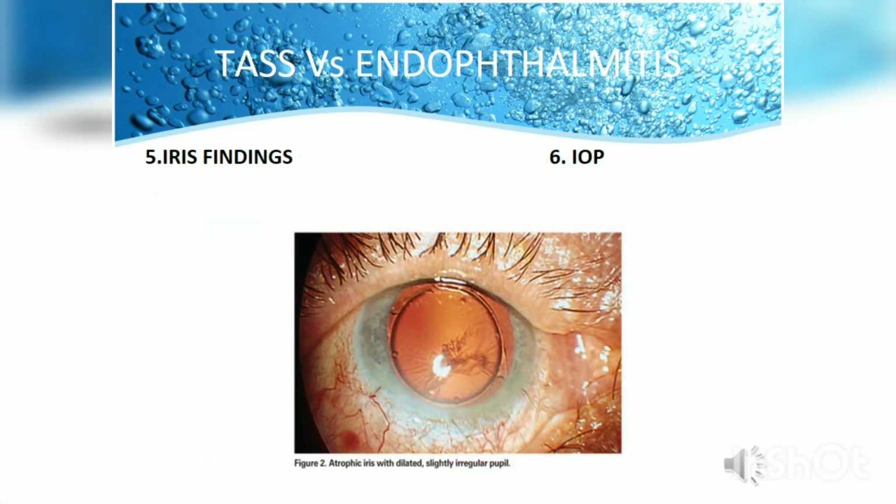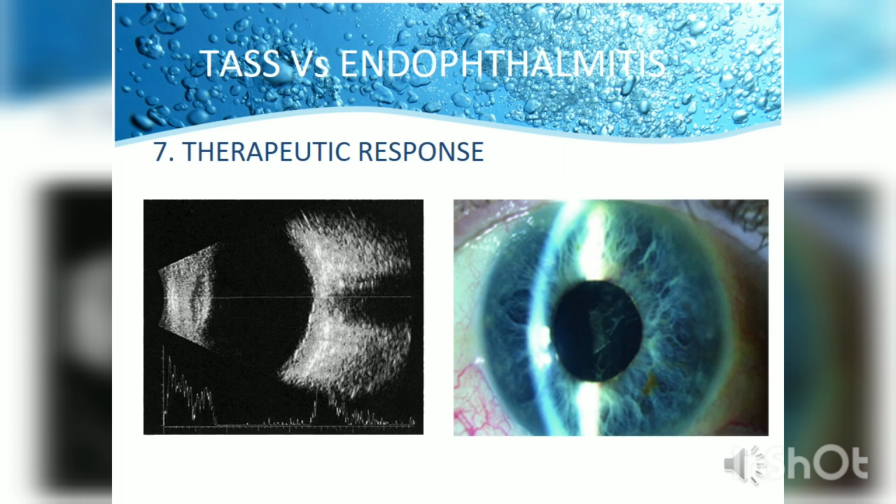Now, iris atrophy will be there, the pupil will be dilated, not reacting to light, and the intraocular pressure will be raised in case of TASS, whereas in endophthalmitis, these findings may be variable. The therapeutic response in TASS will be dramatic. It will be very fast, and there will be rapid improvement in the clinical signs and symptoms following topical steroid medications, whereas it may not be there in case of endophthalmitis.